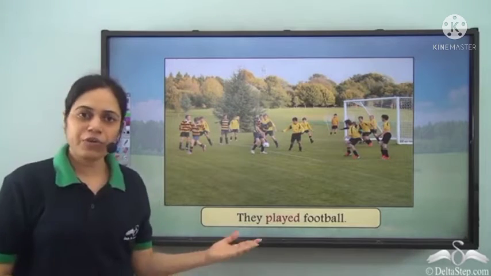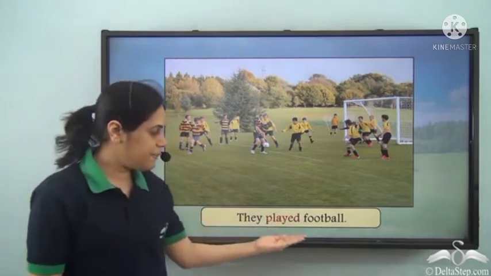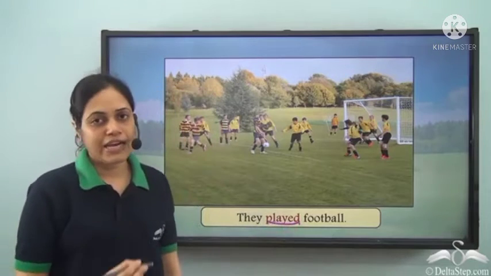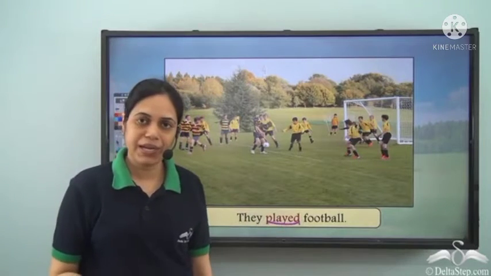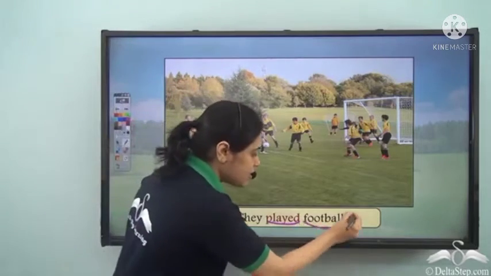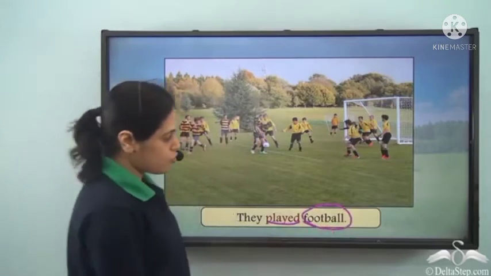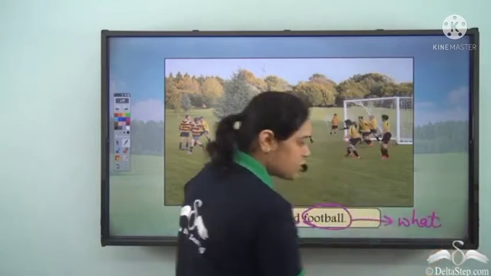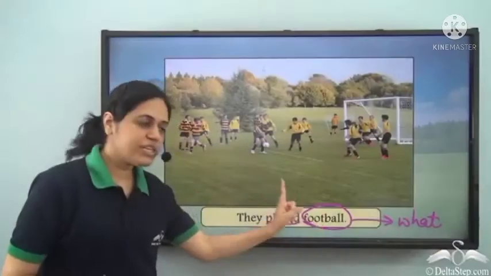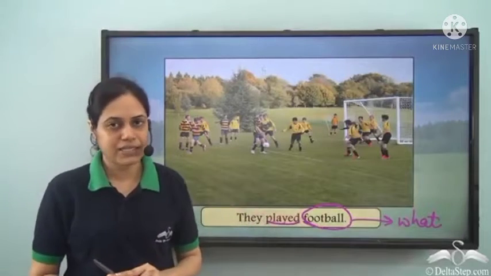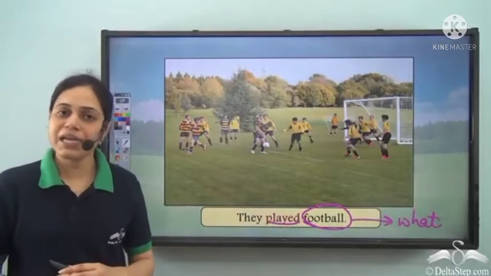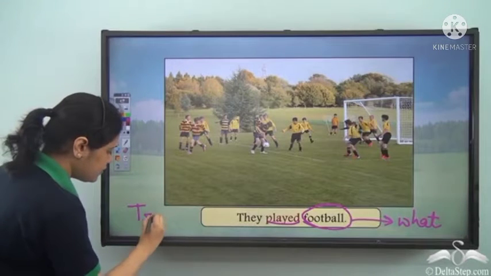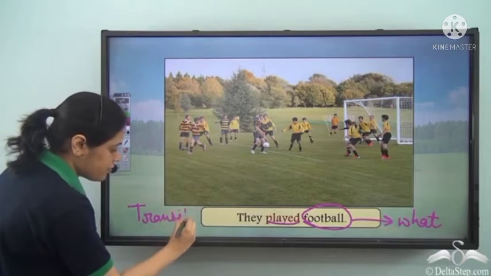So now if we look at this sentence, they played football. Played is the verb here. And if I ask, what did they play? The answer is football. So football is the answer to the question, what? So football is an object of the verb played. So I can say that played is a transitive verb here.